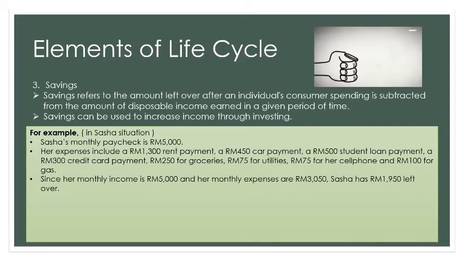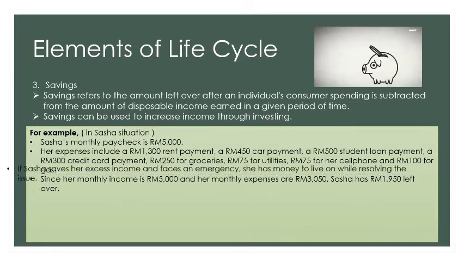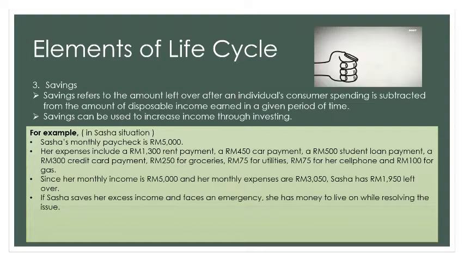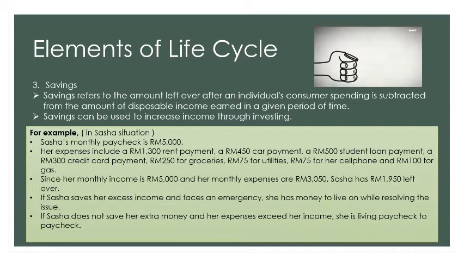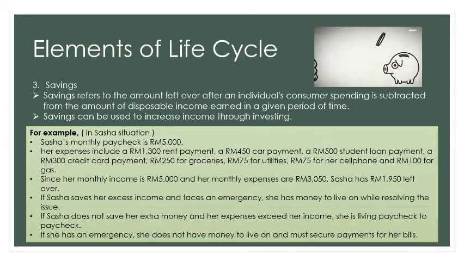If Sasha saves her excess income and faces an emergency, she has money to live on while resolving the issue. If Sasha does not save her extra money and her expenses exceed her income, she is living paycheck to paycheck. If she has an emergency, she does not have money to live on and must secure payments for her bills.